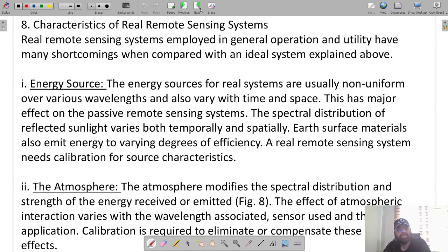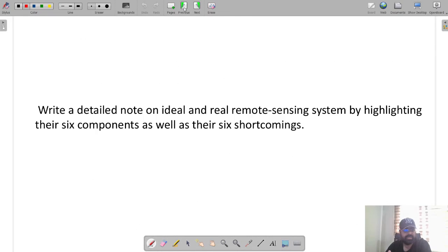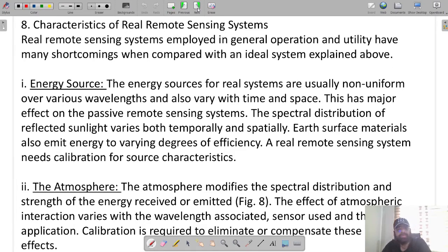Then if we talk about the characteristics of the real remote sensing system, in the previous case we were talking about ideal, now we'll be talking about real. First we'll be talking about components. First component is energy source. The energy source for the real system is usually non-uniform over various wavelengths and also varies with respect to time and space. In the previous case, it was constant in the case of ideal remote sensing system. Then the atmosphere here modifies the spectral distribution and the strength of the energy received or emitted. The effect of the atmospheric interaction varies with the wavelength associated in this case. In the previous case, this was not the situation.